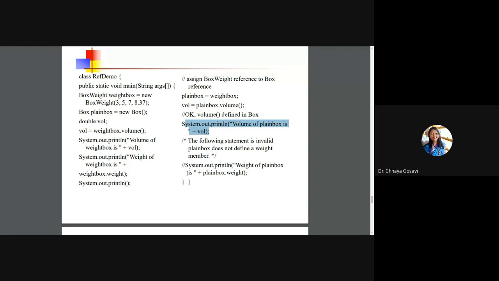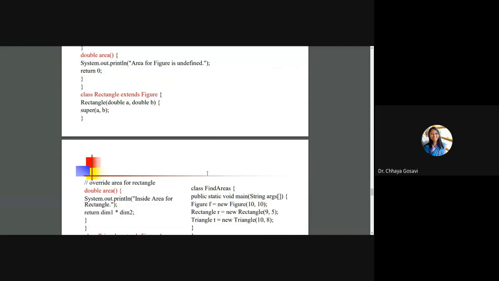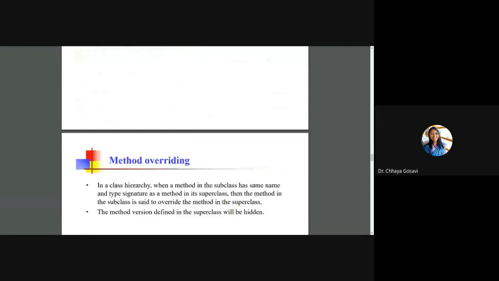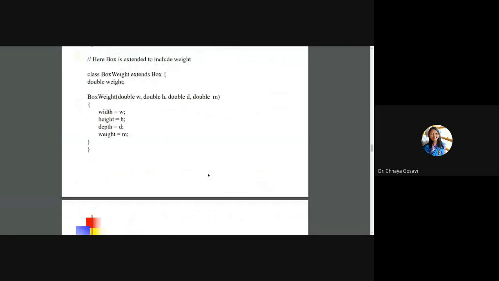But if you try to call another member, plain box dot weight, weight variable is defined only in box weight class. It is not defined for box class. So it is not accessible from here. It will create an error. I'll show you box class and box weight class. You'll understand what I'm talking about.